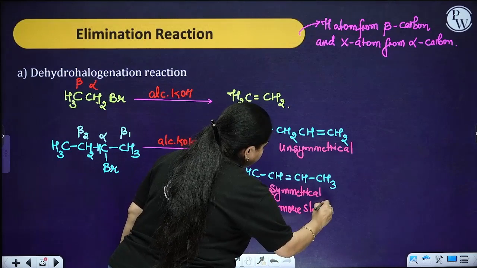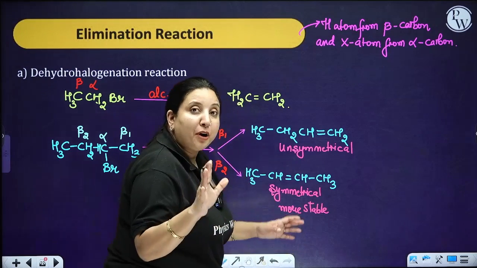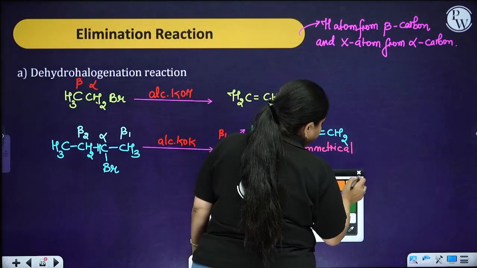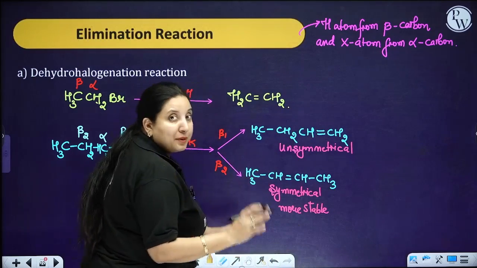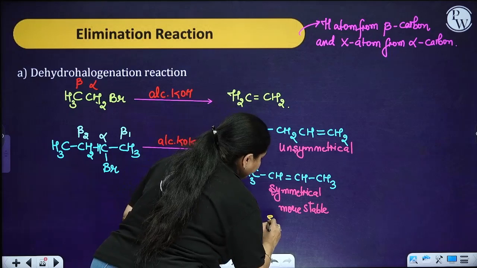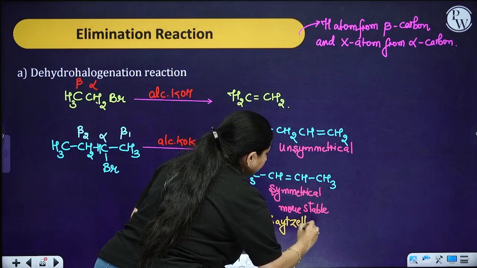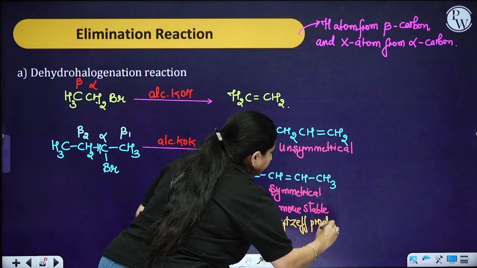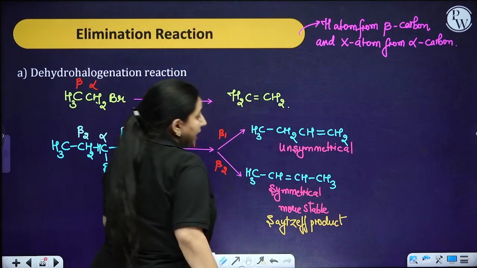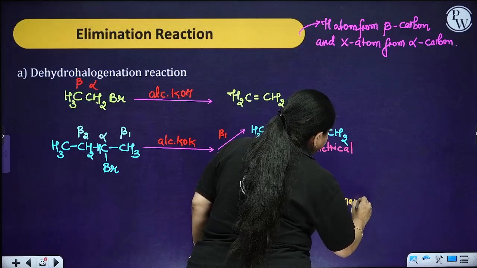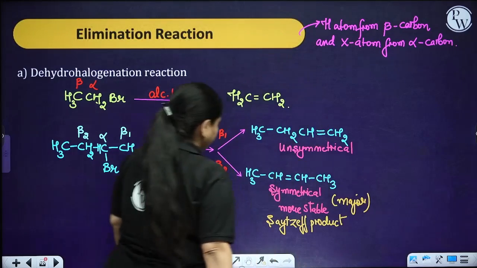Now the product which is more stable over here, this is where the concept comes in. The product which is more stable is going to be called the Saytzeff product. And being more stable, it is going to be my major product.